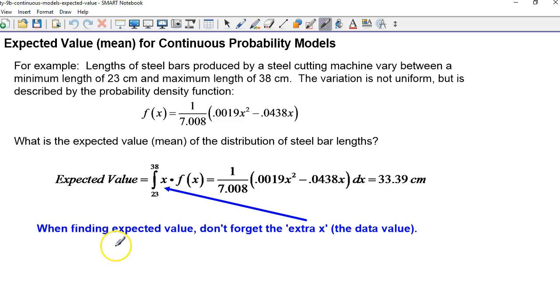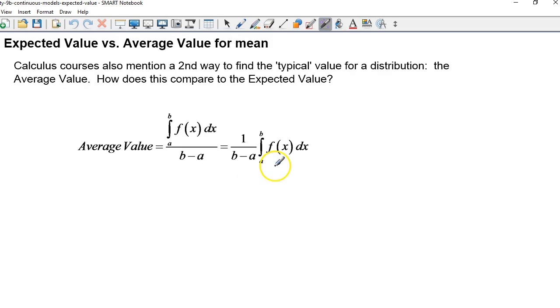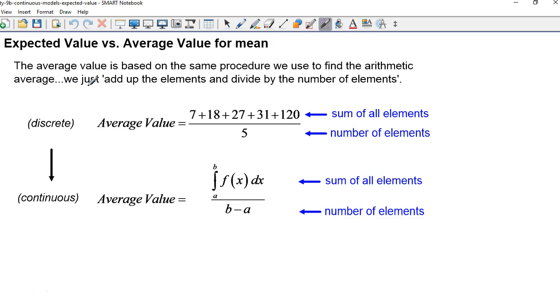Okay, so when finding expected value, don't forget the extra x, because the x represents the data value. Oh, and don't forget your dx either. Okay. So calculus courses, by the way, for those that are calculus students, they also mention a second way to find something that we call the typical value for a distribution, the average value. So how does that compare to the expected value? The formula that's typically given for average value is the integral from a to b of the probability density function times 1 over b minus a. But I think of it this way, as the integral divided by b minus a. So where does that come from?